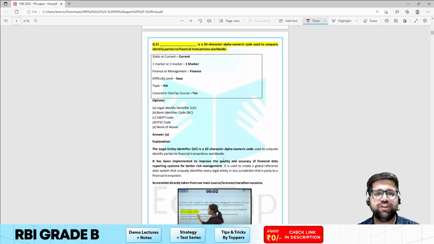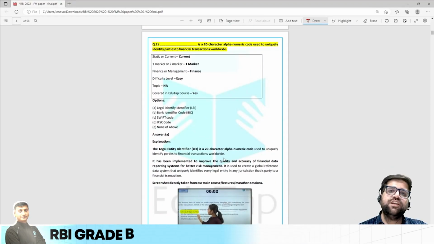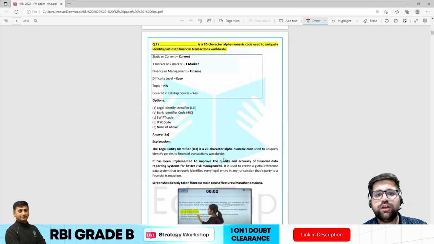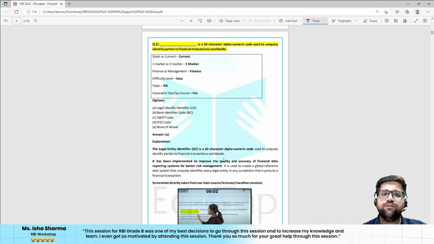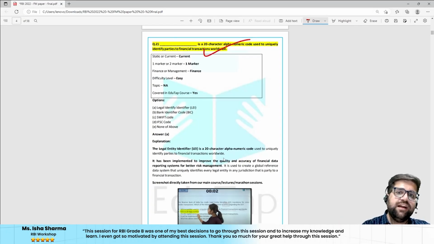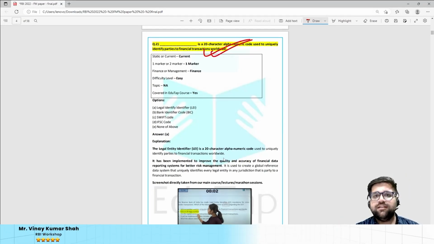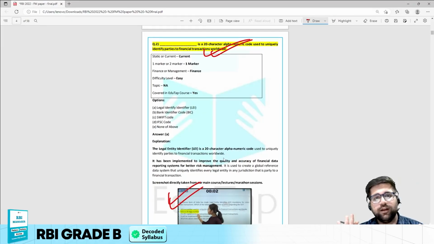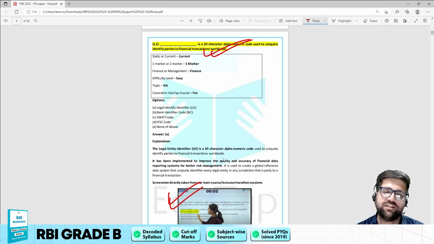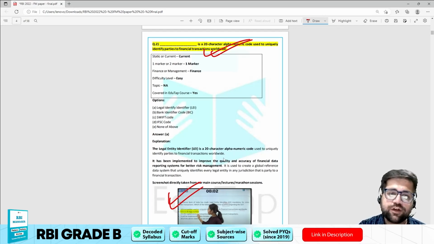Now let's move to question number 2. This question has been taken from banking awareness, or you can also say from international banking. So dash is a 20-character alphanumeric code used to uniquely identify parties of a financial transaction worldwide. This question was again there in the RBI notifications only, and you can again see Kritika ma'am has covered RBI notification in the best holistic manner possible. So the answer to this question will be legal entity identifier.